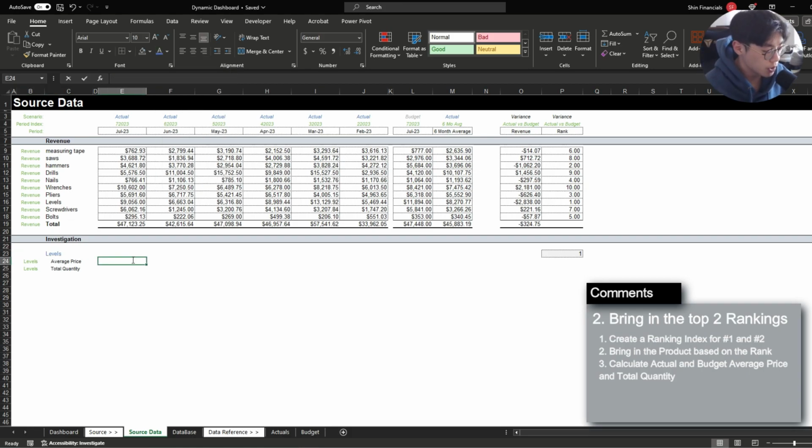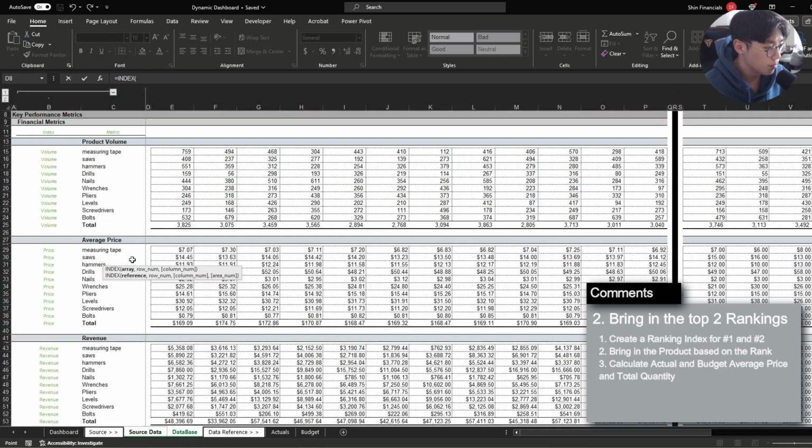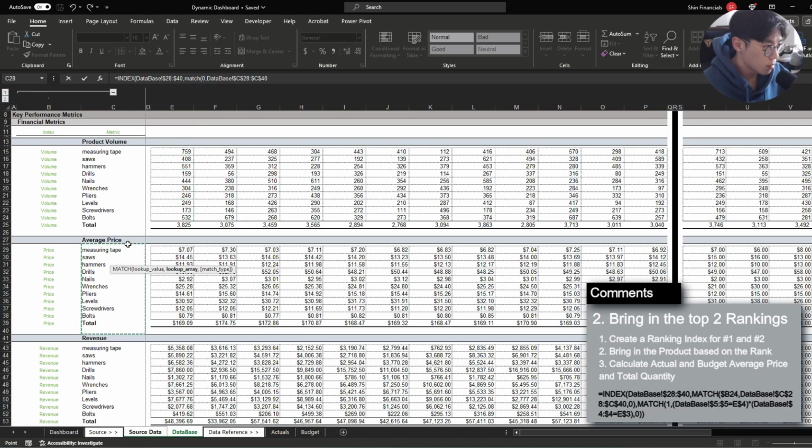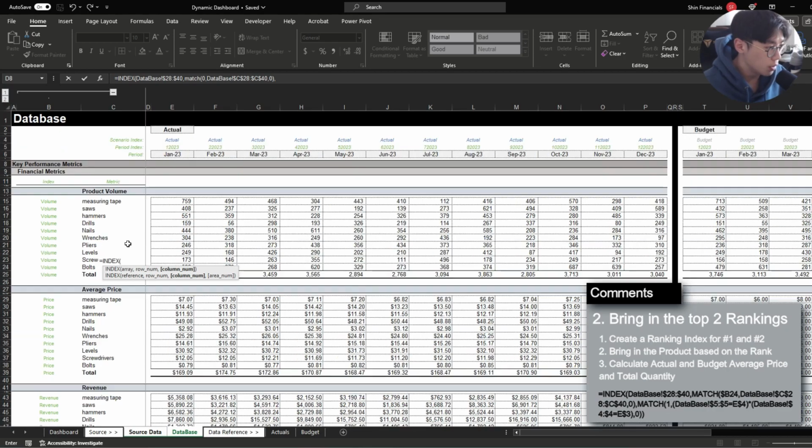The way we're going to bring this in is we're going to use an INDEX function. Because we want to bring in the average price, which we have right here, we can index this entire area, and match the product name. And this time again, we have 2 criteria that we have to assess.